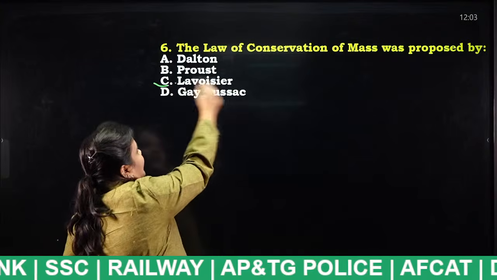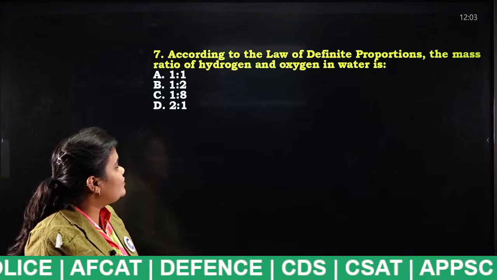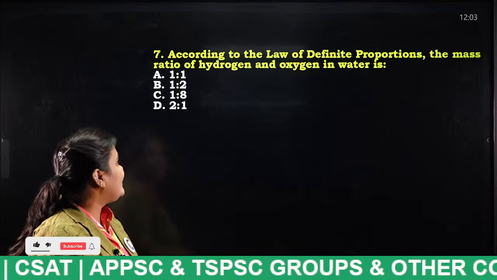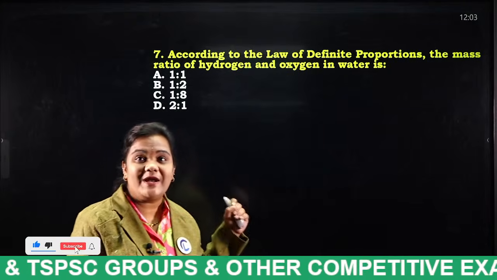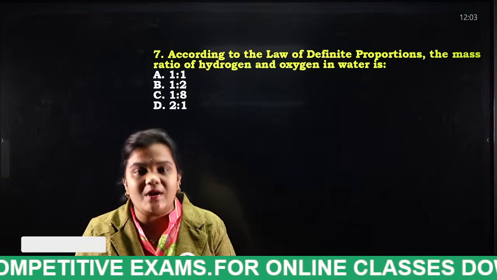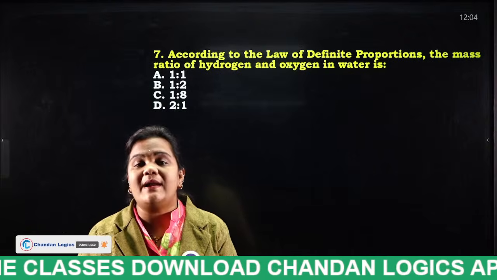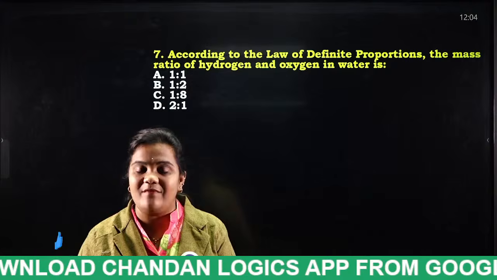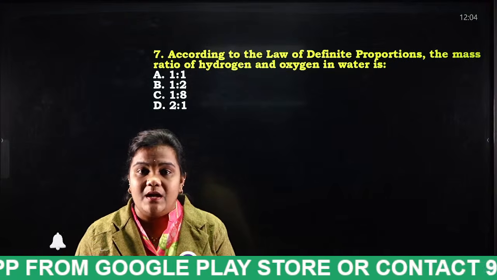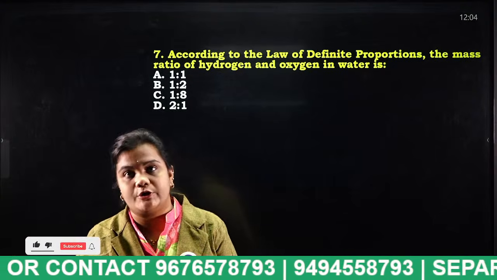Very good. Okay. Next, according to the law of definite proportion, the mass ratio of hydrogen and oxygen in water is 1:1, 1:2, 1:8, or 2:1. I have explained this already. H2O is a molecule. It consists of 2 atoms of hydrogen and 1 atom of oxygen. Now, tell me, in what proportion, if we mix them, will we get the H2O molecule?